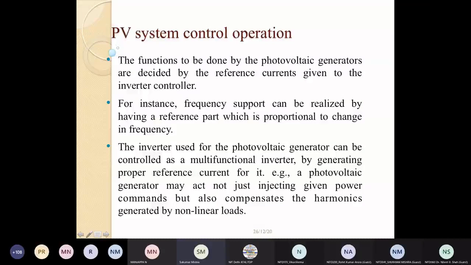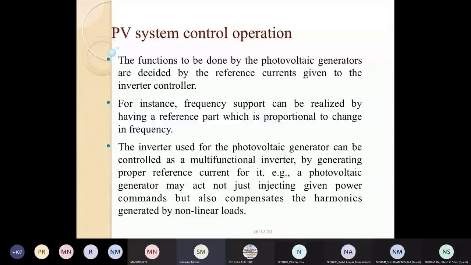Now, the control of the photovoltaic system, as I have already mentioned to you, can be done in a current control mode. The current injection in phase with the voltage and 90° to the voltage will be done by the inverter.